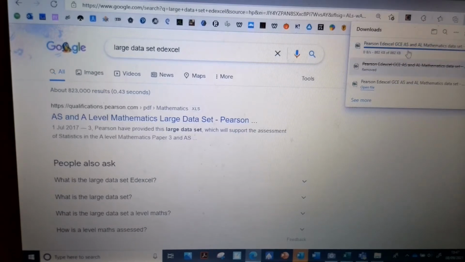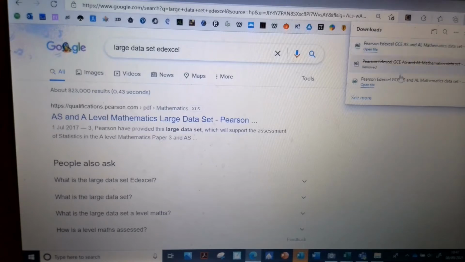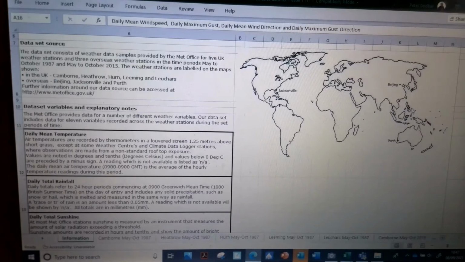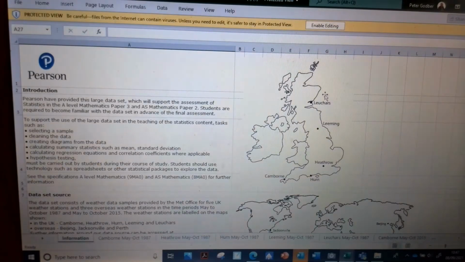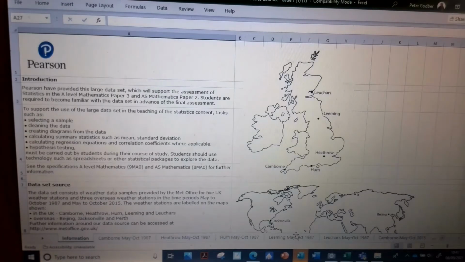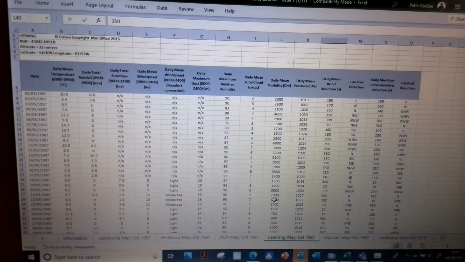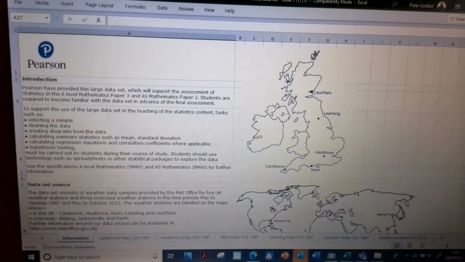You can then open that when it says, and up should pop something looking like this. And I will go through what all of this means. This is the cover sheet, and then you've got a bunch of pages for the different things which are coming up now. Okay. Enable editing, and then it's just taking a moment. There we go. So it's stuff that looks a bit like this, and we'll go into a bit more detail of what's going on.